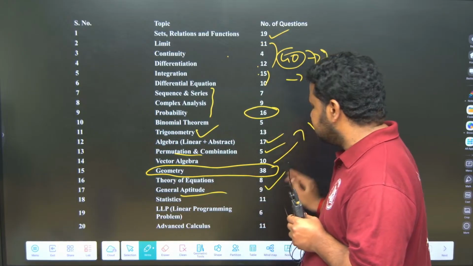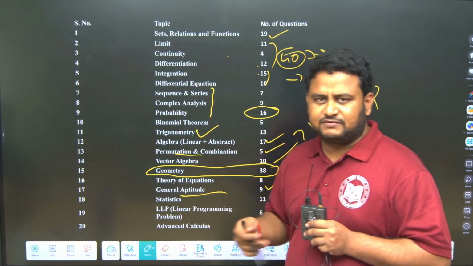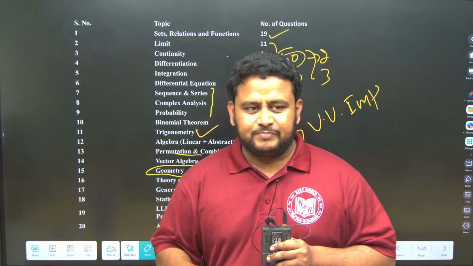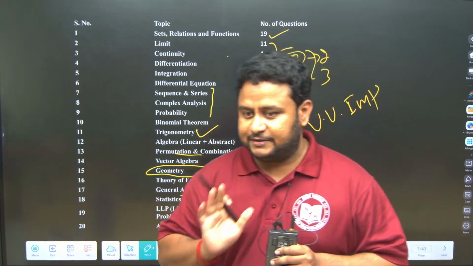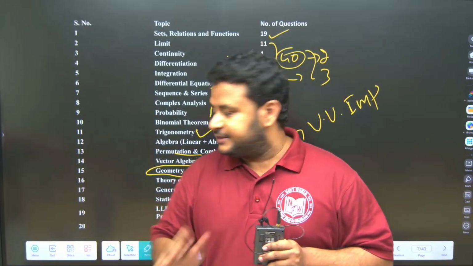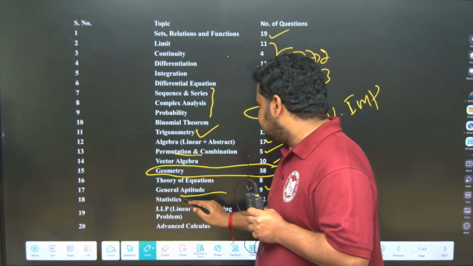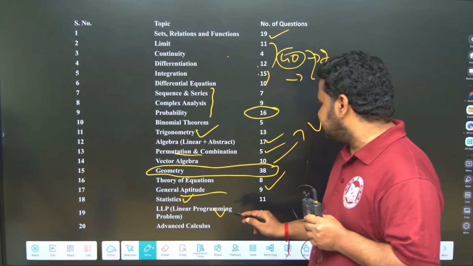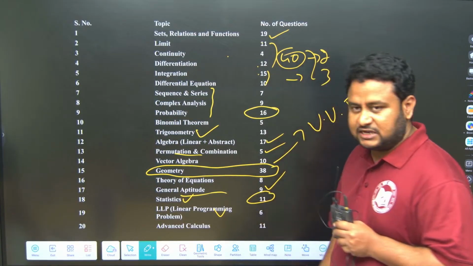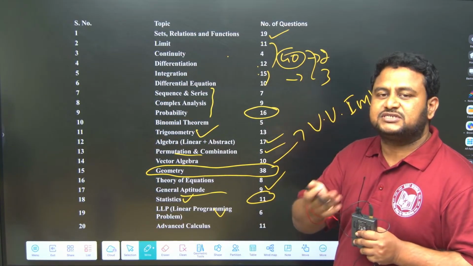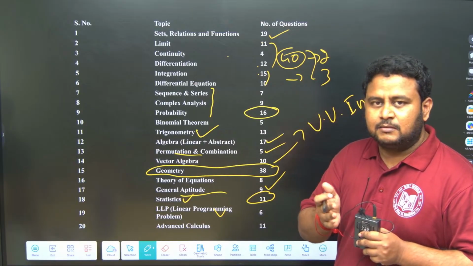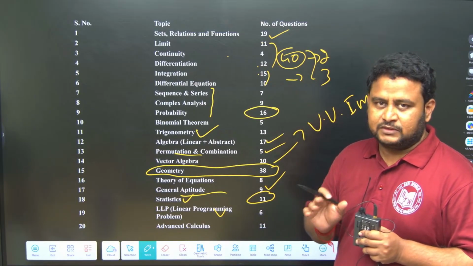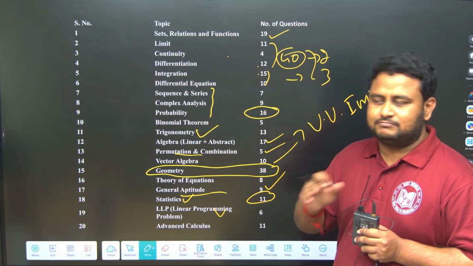General aptitude questions, we will deal with whatever is required based on the PYQ analysis. General aptitude is highly important when it comes to GAT-B. I am telling you, for GAT-B, general aptitude is very important. Then statistics and LLP, they are also very important, but statistics 11 questions are there. Questions are coming only from mean, median, mode and also standard deviation. 3 to 4 formulas are there, learn that, done.